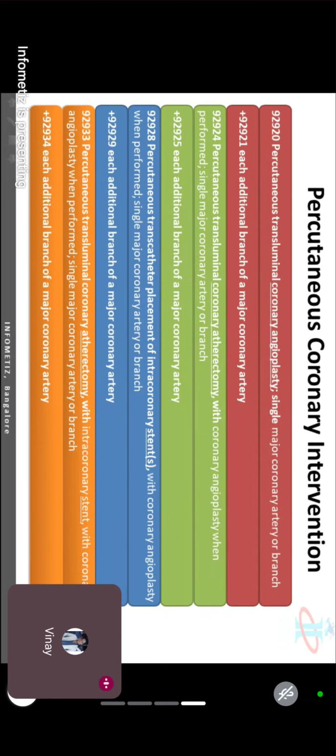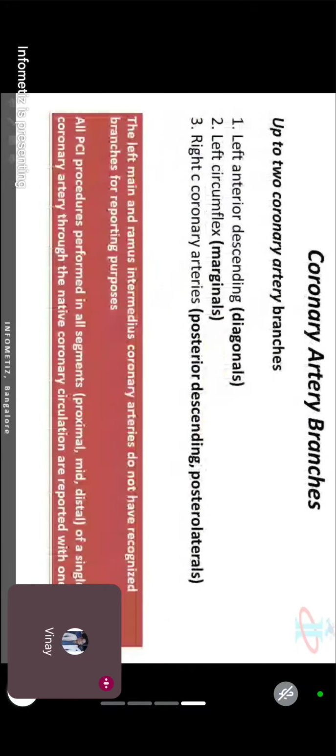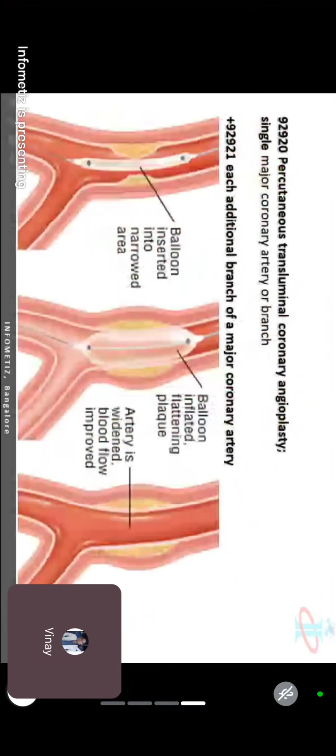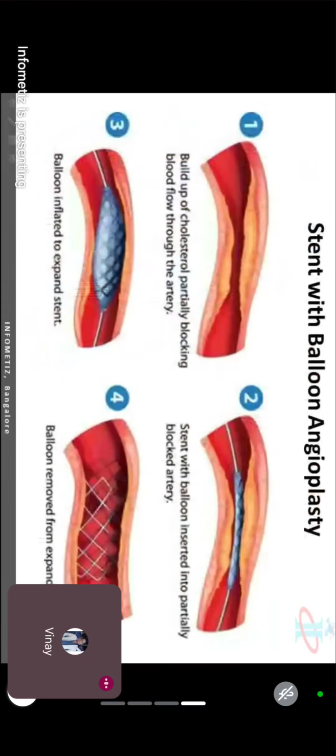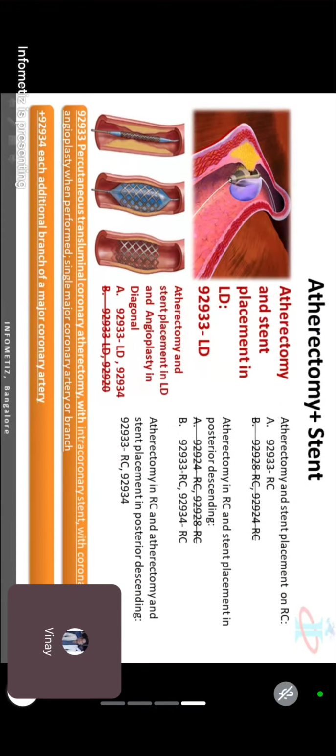So that is your cardiac part in the medicine. Cardiac procedure part. We have a few diagnostic parts also. I'll give you 2 minutes. Quickly check. If you have any doubt, please let me know. Then we'll jump to the ECG.